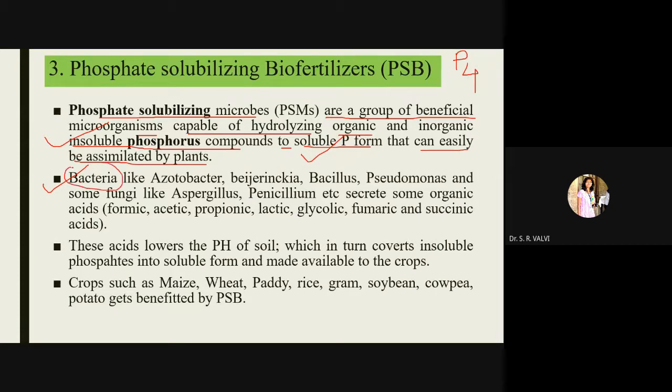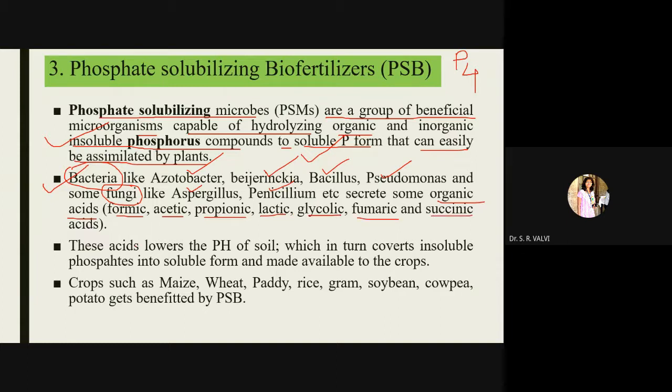They are helping here. So bacteria like Azotobacter, Beijerinckia, Bacillus, Pseudomonas, right? And some fungi like Aspergillus and Penicillium, they are secreting some organic acids. See how again phosphorus is being converted into its usable form, right? So these microorganisms, bacteria and fungi, are secreting some organic acids. So which are the organic acids here? See here, formic, acetic, propionic, sorry, lactic, glycolic, fumaric and succinic.